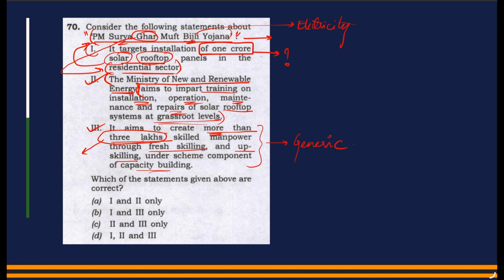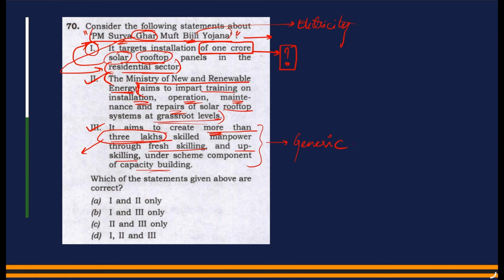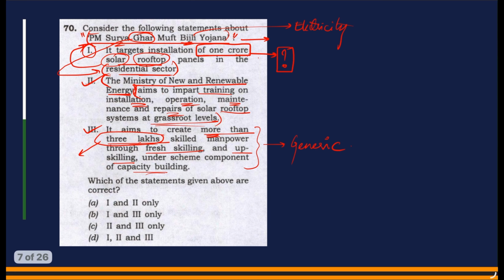Now we have to see the first statement. In the first statement, we still have to finalize whether to take 1 crore or not. When this scheme was in use, the 1 crore fact was actually making a buzz. So it is a popular fact. If you know the fact, then this question would be very easy, or you have to take a call whether to go with 1 crore or not. So this is how you try to relate words found within the statement with the question.